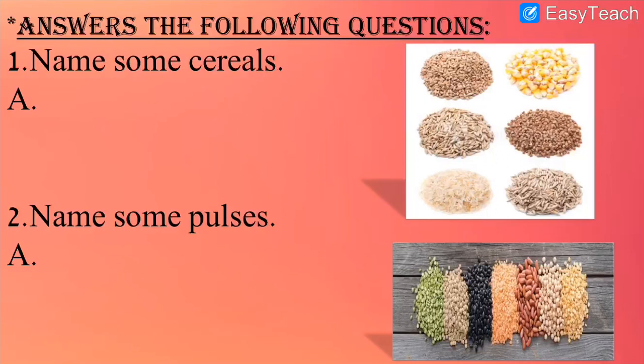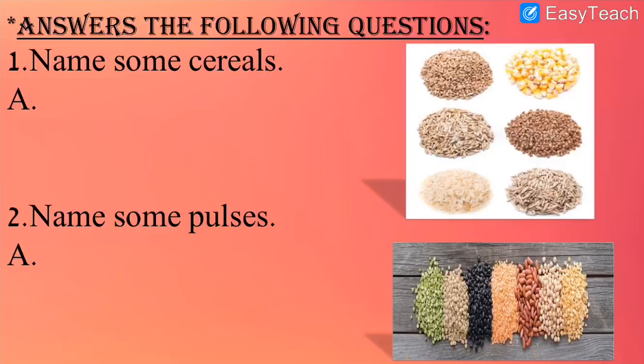Then next is answer the following questions. So what can you see over here? These are cereals. So what is the first question? Name some cereals. We have to give the names of some cereals that we have studied. We studied so many cereals in the chapter. Can you name any 2 cereals which are eaten by Indians the most? Yes, first one is rice. We eat rice a lot in India. And one more is wheat. We also eat chapati, etc. in India a lot. So rice and wheat are cereals.